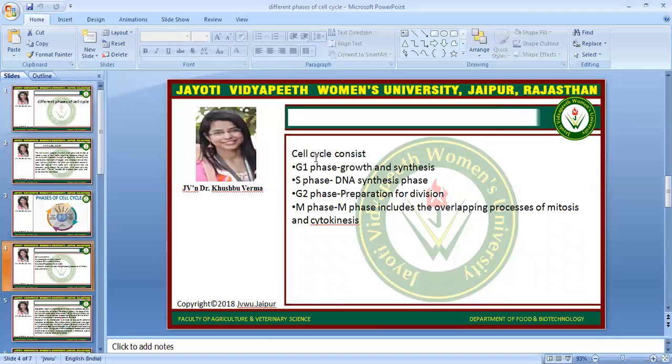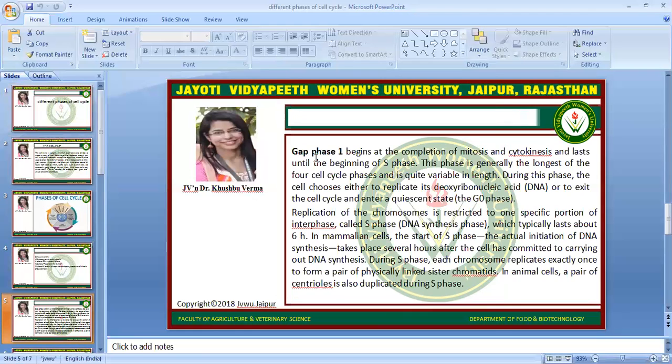Again, the cell cycle consists of the G1 phase, which is the growth and synthesis phase. The S phase is the DNA synthesis phase. The G2 phase is preparation for division, and the M phase includes the overlapping processes of mitosis and cytokinesis. First of all, we will discuss the G1 phase. It begins at completion of mitosis and cytokinesis and lasts until the beginning of the S phase.